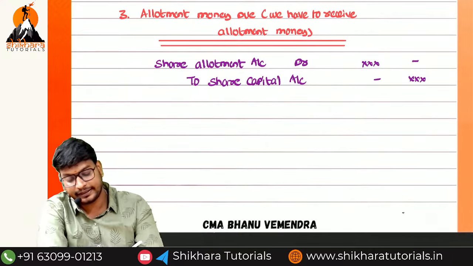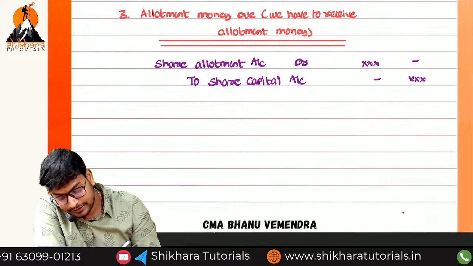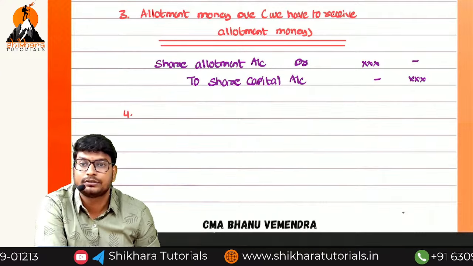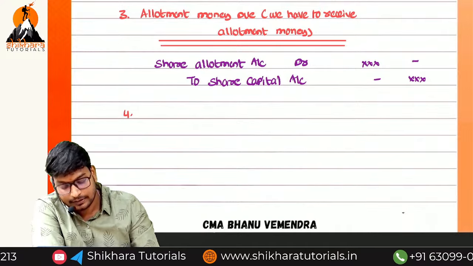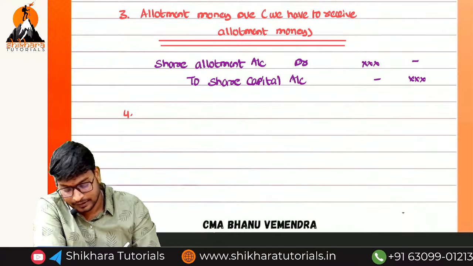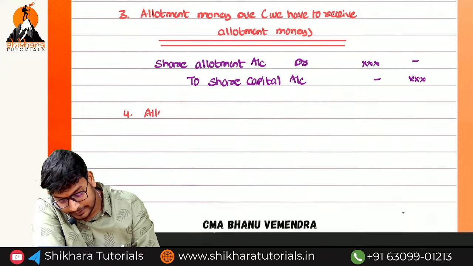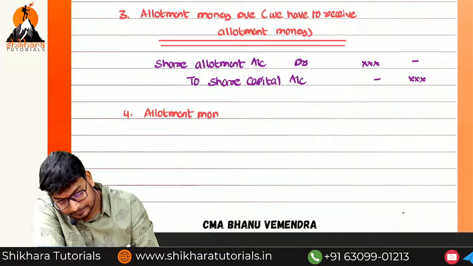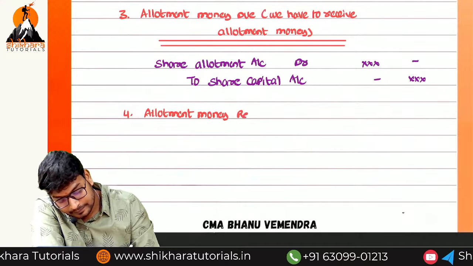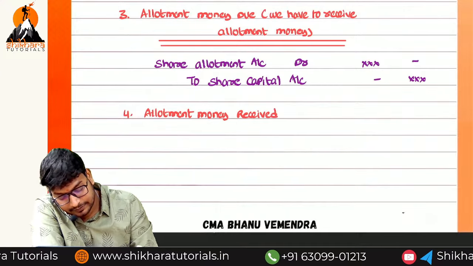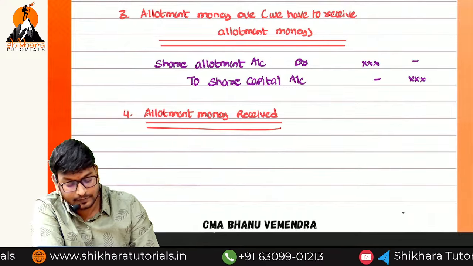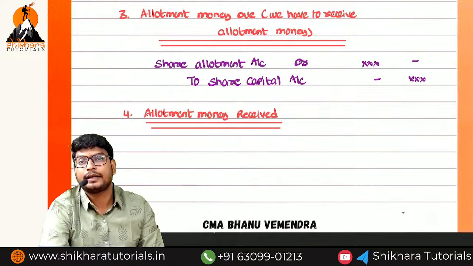What is the fourth entry? After writing the due entry, we are going to receive what? Allotment money. So what is the fourth one? We can write the narration: allotment money received. What is the entry at the time of allotment money received?